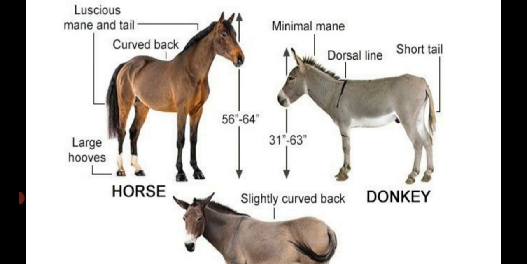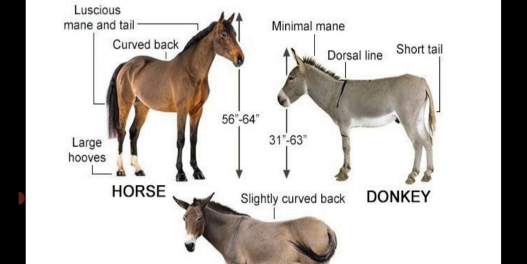Then the donkey has a curved back, short tail, and large hooves. Luscious mane and tail means the tail has a very hairy appearance. Then minimal mane means only a small hair-like outgrowth is present on a limited body region. A dorsal line is there on the donkey, but there is no line on the horse.